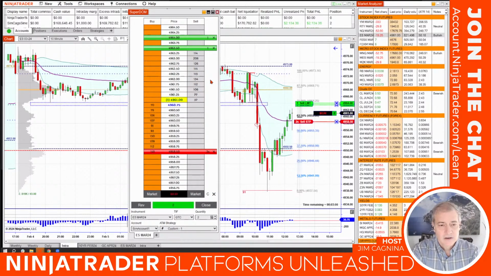Alternatively, nothing could be achieved and we could break down and get stopped out of our trade for 10 ticks, which remember it's $12.50 per tick. So $150 risk on this trade. Let's just see if we can get a little bit more movement.